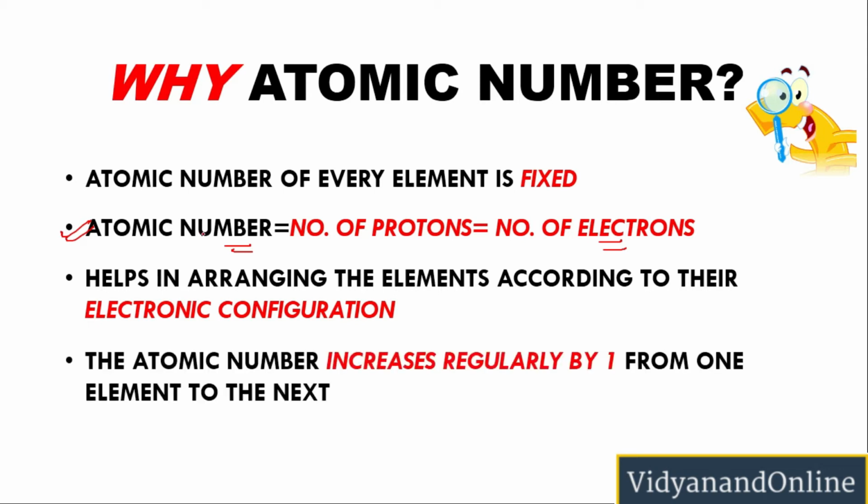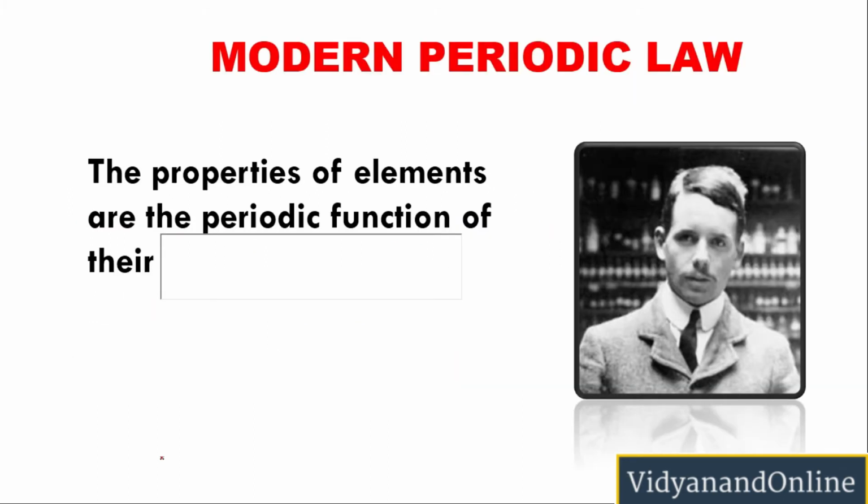Now next, the atomic number increases regularly by 1 from one element to the next. So it was found that as you increase the number of protons by 1, you get a different element, which gives a strong base for why we are classifying the elements as per the atomic number. So it was Henry Moseley who discovered the atomic number.